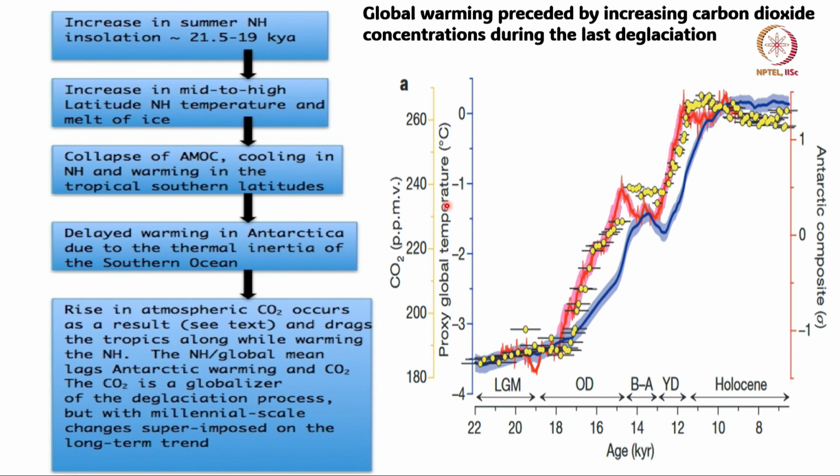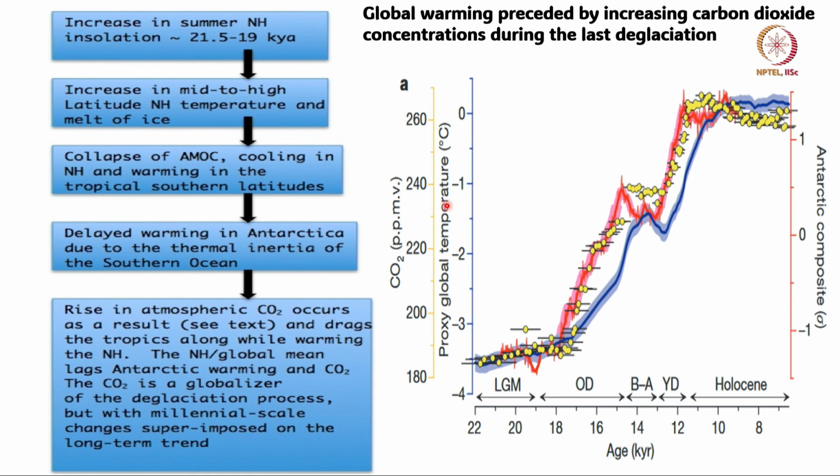The delayed warming in Antarctica is due to thermal inertia of the Southern Ocean. The Southern Ocean contains a very thick mixed layer which will not immediately react to changes in incoming radiation.